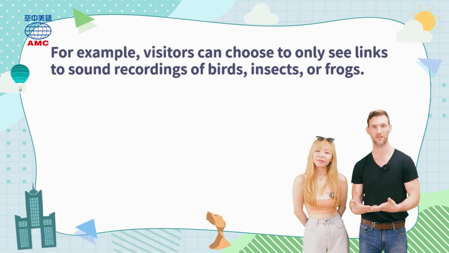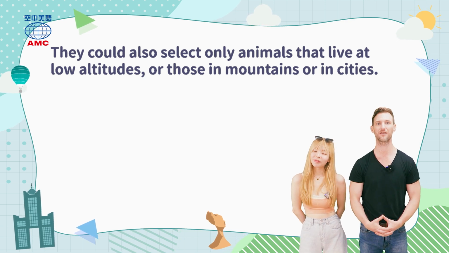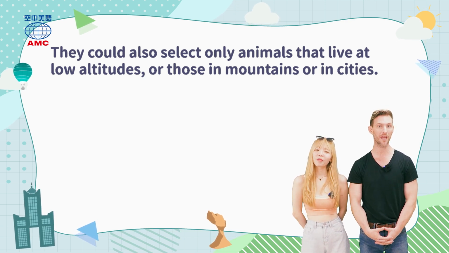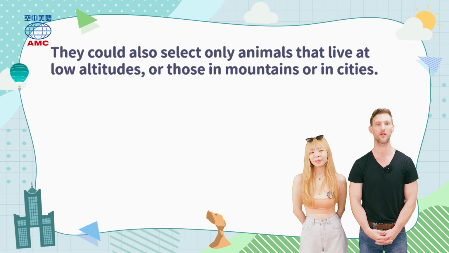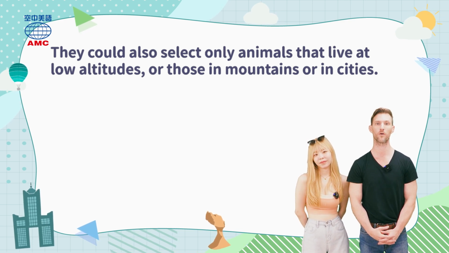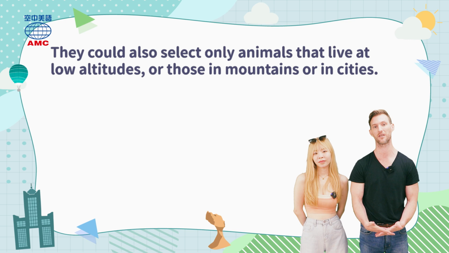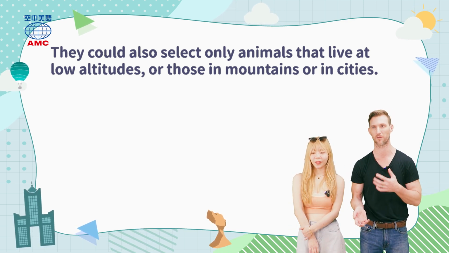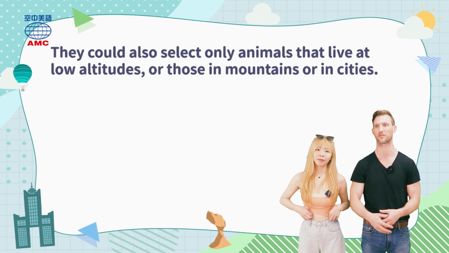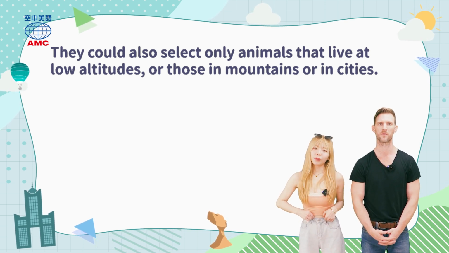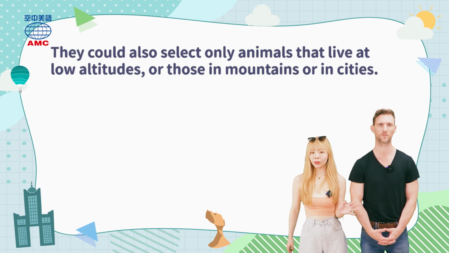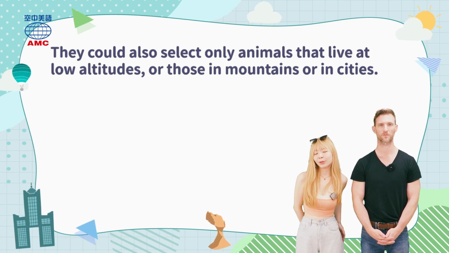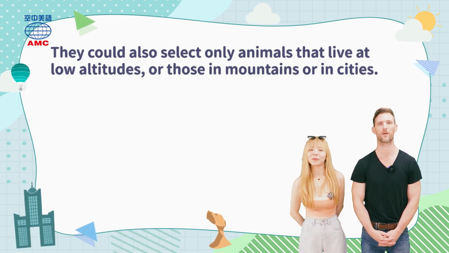Our article continues to say, they could also select only animals that live at low altitudes or those in mountains or in cities. So maybe that's why they can only have frogs and some birds and some squirrels or stuff like that. 所以不论是在低海拔、山中或者是都市里的动物呢，游客都可以做选择诶。